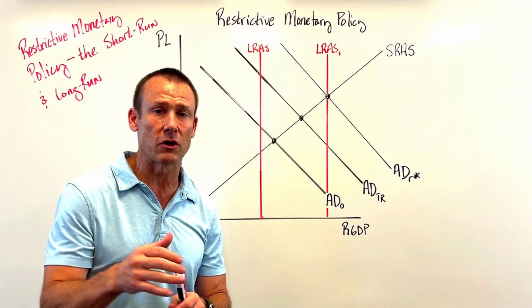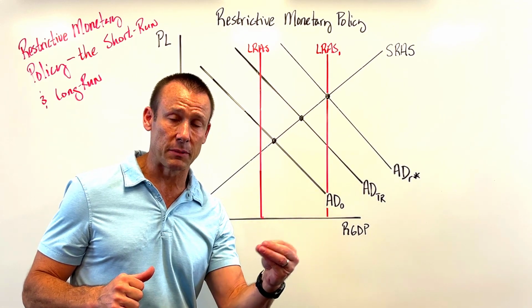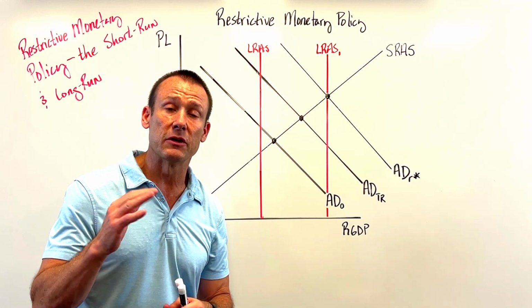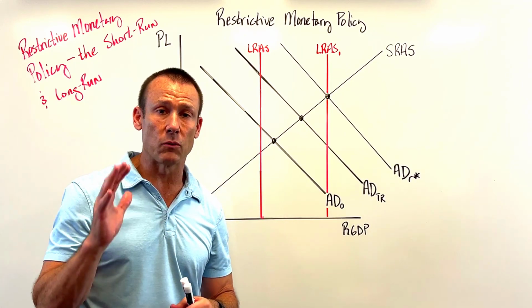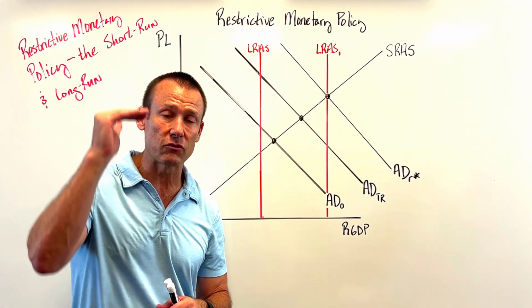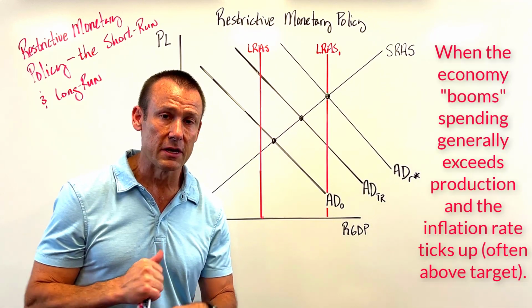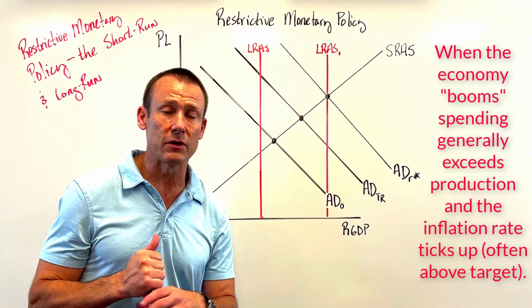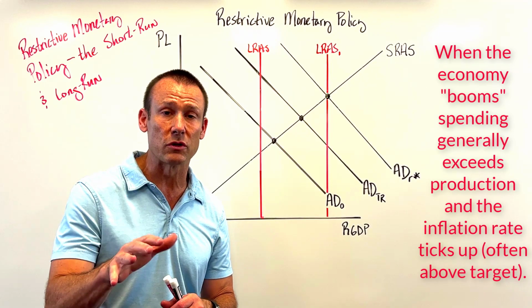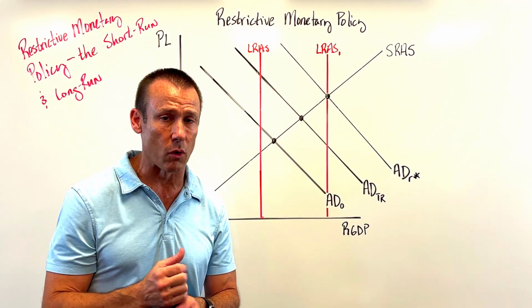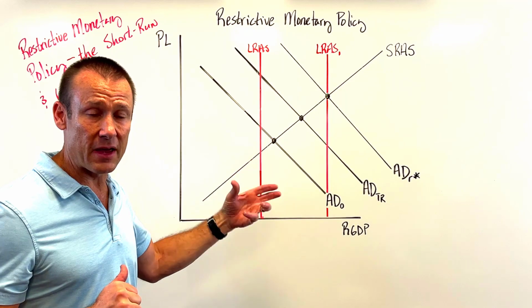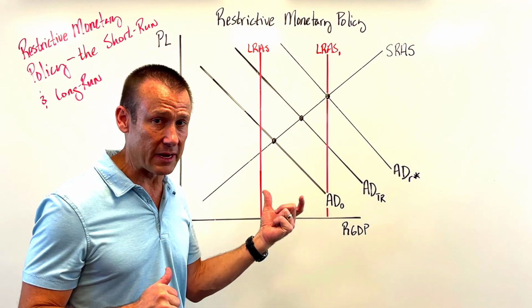And if you're lost at all, the Fed does restrictive or contractionary monetary policy when the economy generally is booming and we have an inflation issue where the inflation rate is higher than their target. And that's what's been going on in the United States for the last couple of years as we shoot this video in May of 2024. So here we've got the Fed following a restrictive stance.